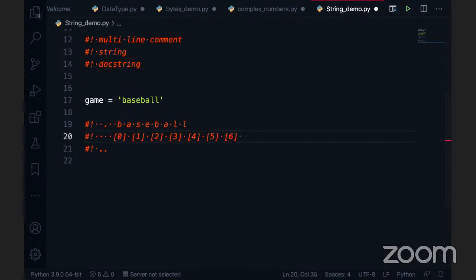Totally 8 values, so we are using 0 to 7. If you want to see this correctly, you can use it. I can see B is 0, A is 1, S is 2, and like this is the position of the characters stored into the memory.